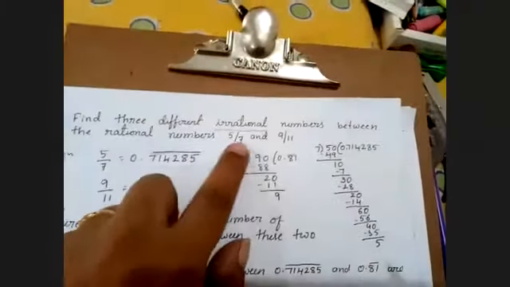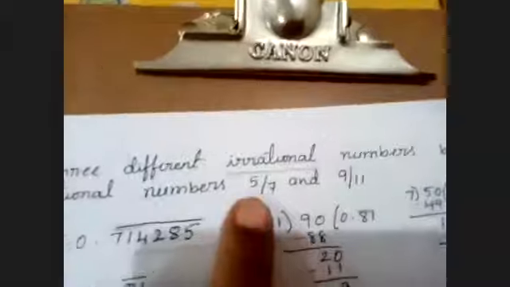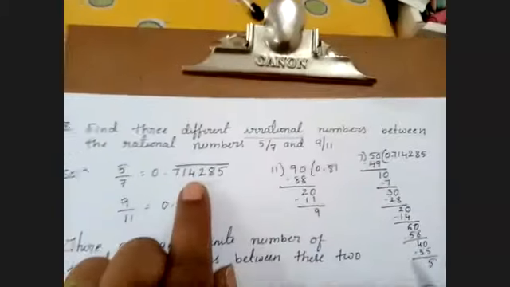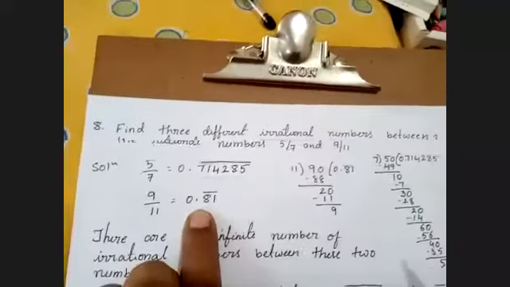Can we write this number which is obtained after dividing in the form of root, ma'am? This is a rational number. We have to write a rational number or irrational number, ma'am? 5 by 7 is the rational number they gave. They are asking us to write an irrational number between these two rational numbers. So 5 by 7 you take and write in decimal expansion, 9 by 11 you take and write in the form of decimal expansion.